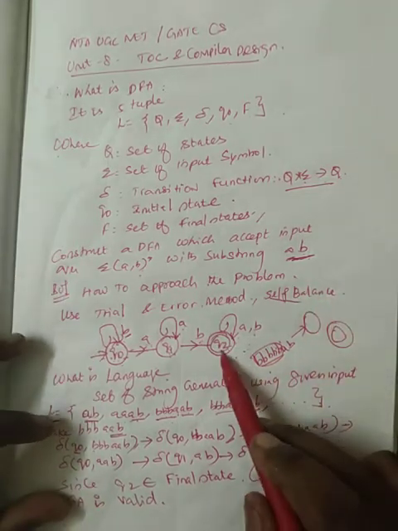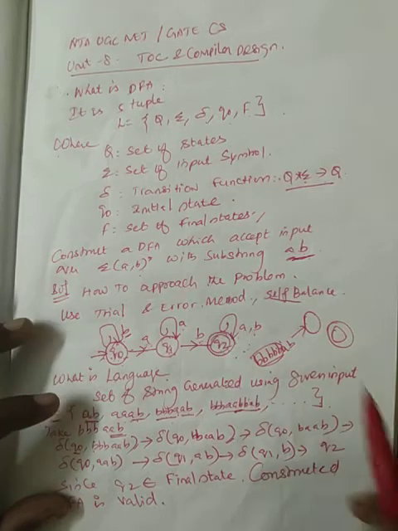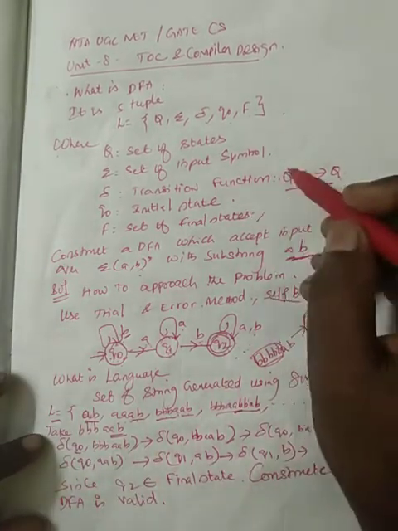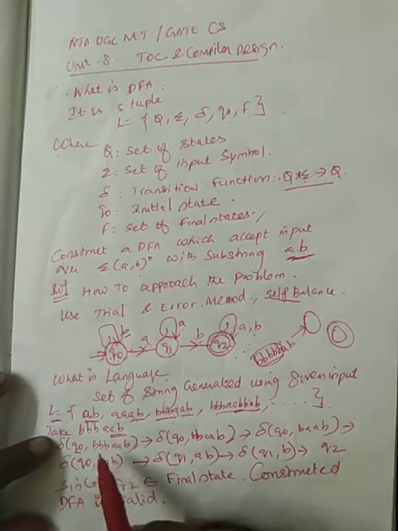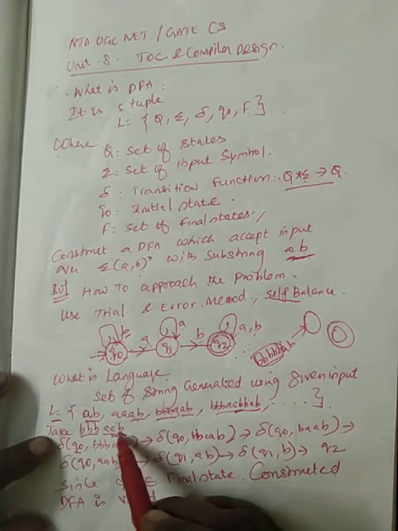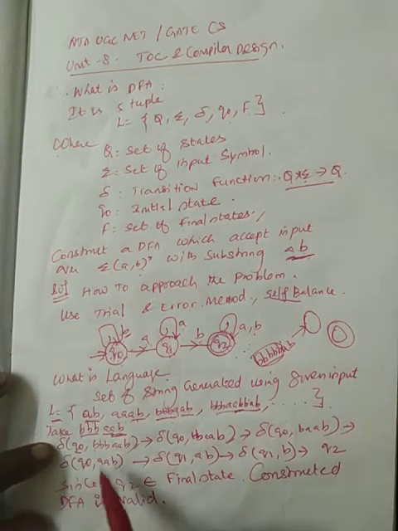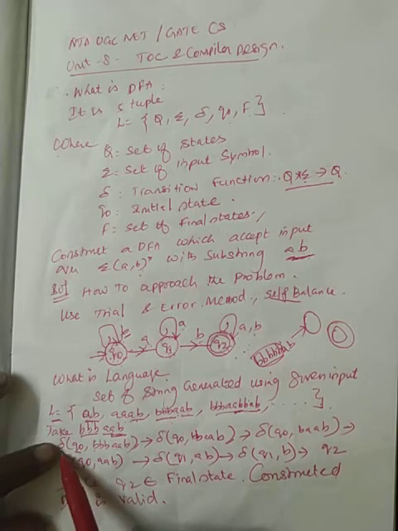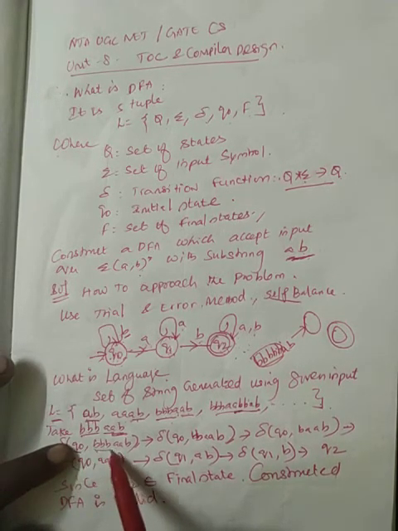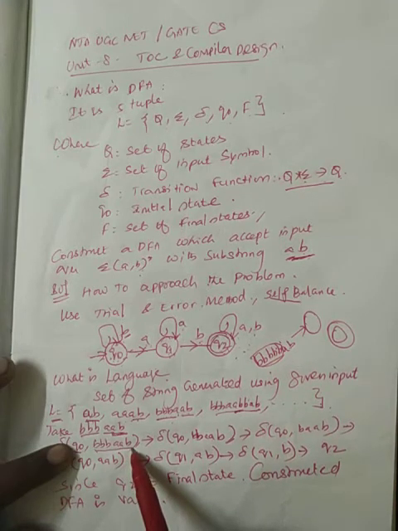Now I want to validate whether it is correct or not. For that, I go for the transition function. I am going to take bbbaab, where ab is the substring. So I write the transition function symbol, keep the starting state, and then the input string.